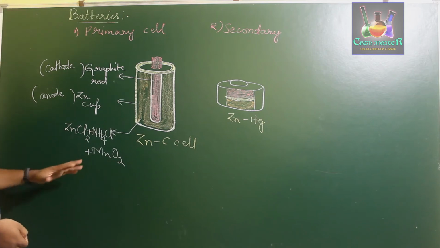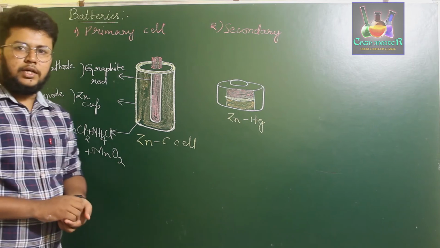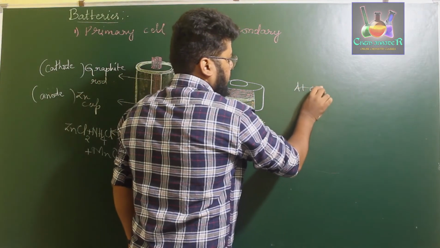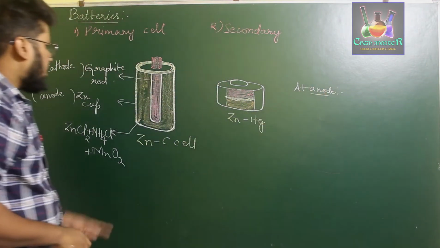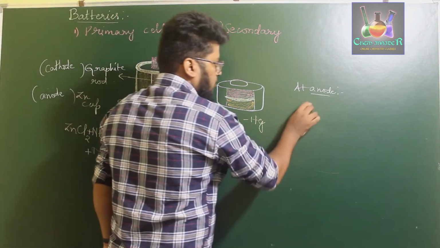So what will be the reaction happening in this case? The reaction happening over here is, first at the anode, the metal zinc undergoes oxidation to form the metal ion.